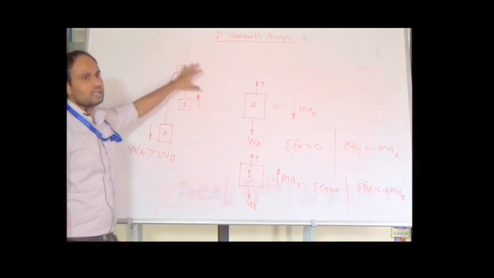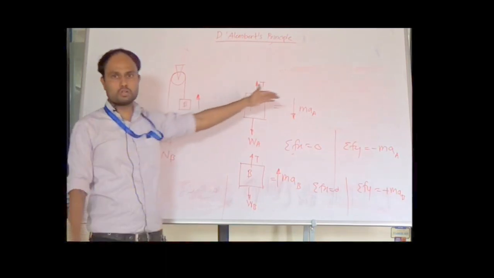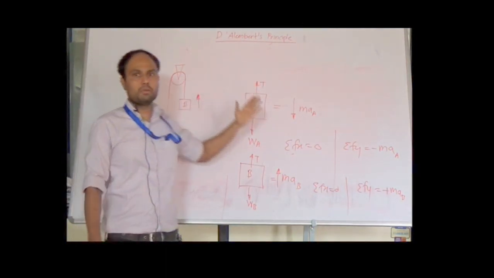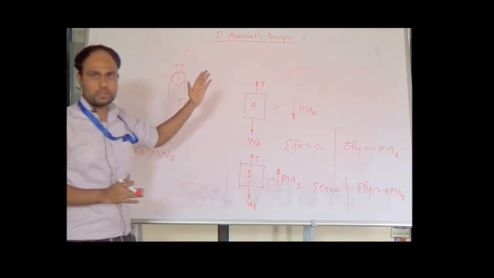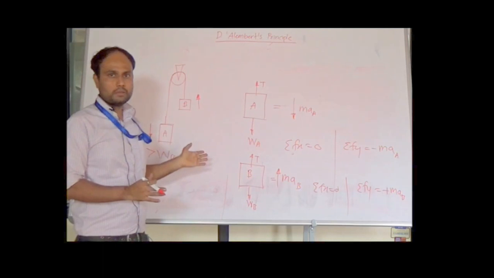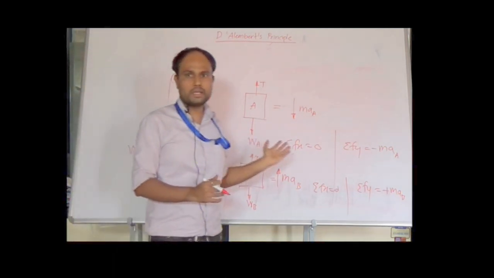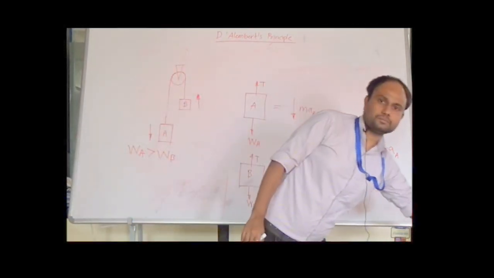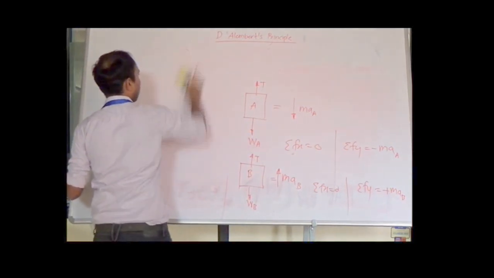So we have just studied three different types of motion, where in the first case there was a pure horizontal motion along x direction. In the other case there was a motion along inclined plane, but we shifted the coordinate axis such that x axis is along the plane and y axis is perpendicular to the plane. Now there is a third case where there was a vertical motion, so accordingly we take the inertia vectors in vertical directions. Now let us analyze a problem to find out the acceleration by D'Alembert's principle.